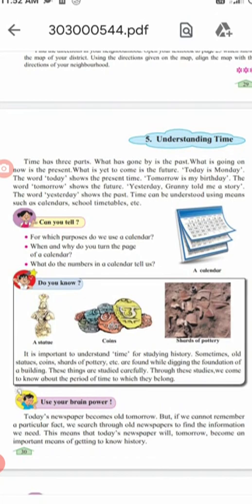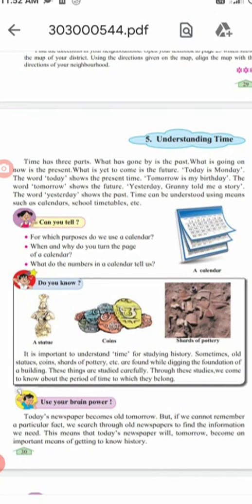Before Monday, which day is there, children? Sunday. Sunday will be what? Past. And after Monday, which day will come? Tuesday. So Tuesday is future. Understood, children? So past, present and future.